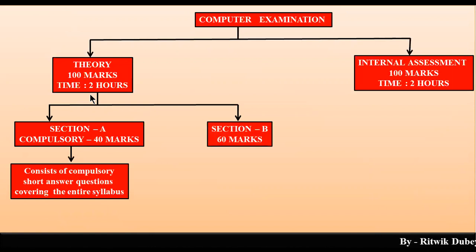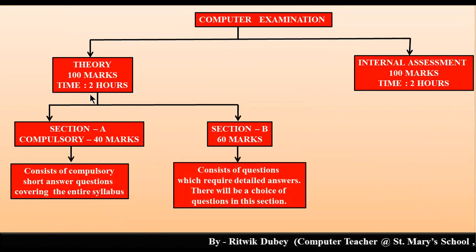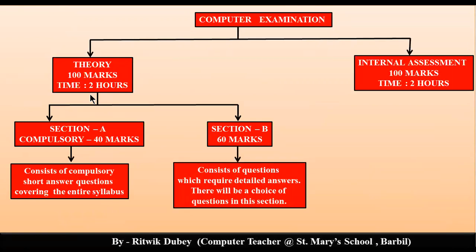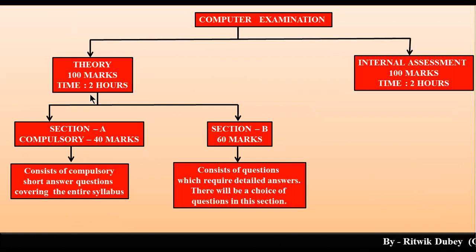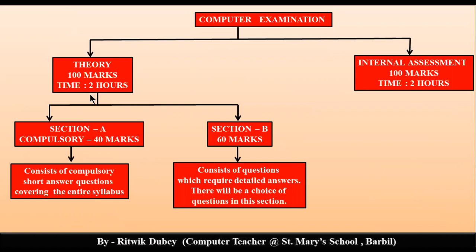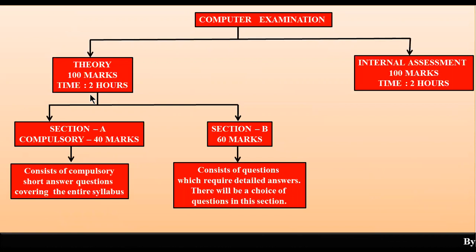Then section B, which will be of 60 marks, and there will be a choice of questions in this section. They will give you 6 questions, and out of 6 questions you will have to attempt 4 questions, and each question will carry 15 marks. So 15 fours are 60. So 60 plus 40, 100.